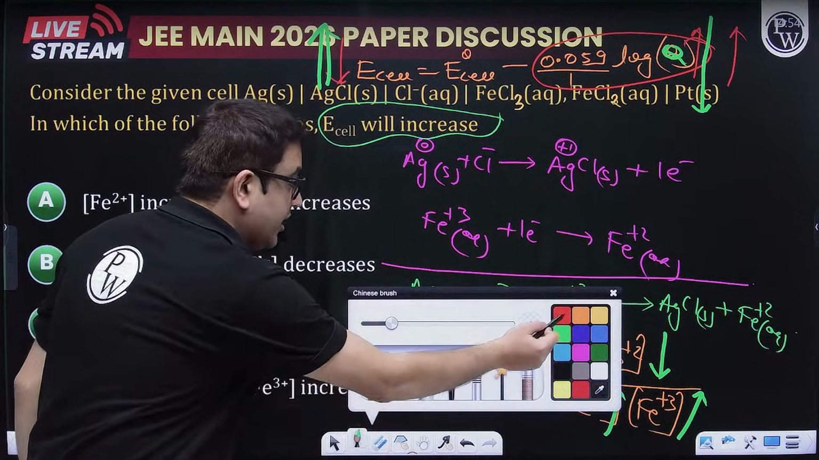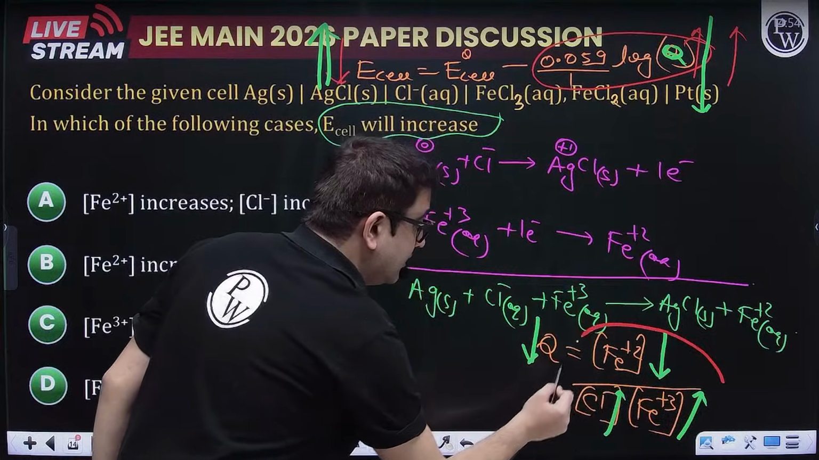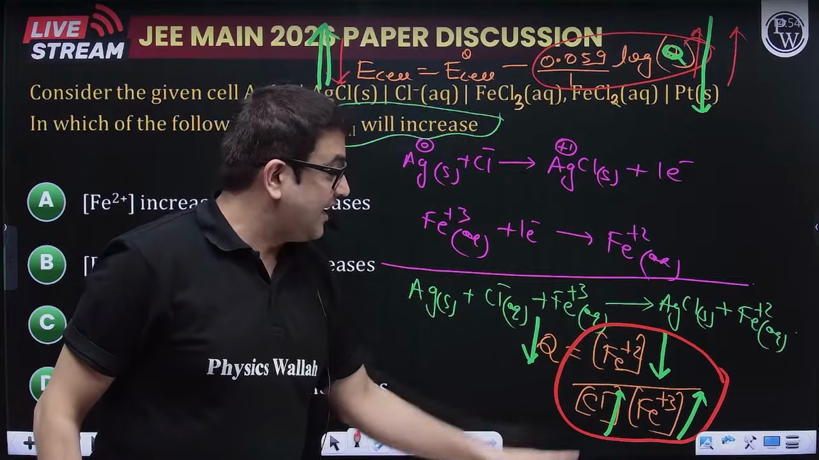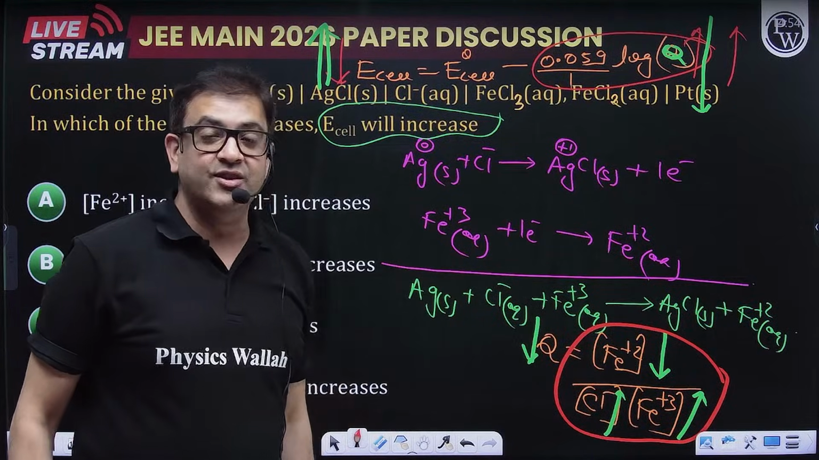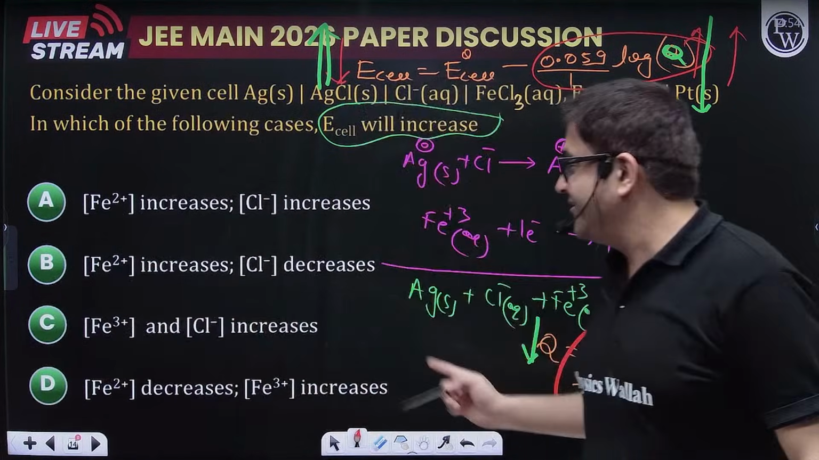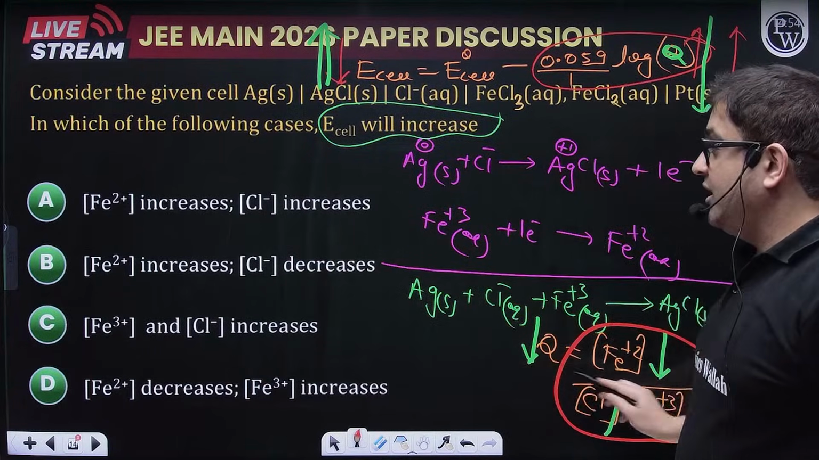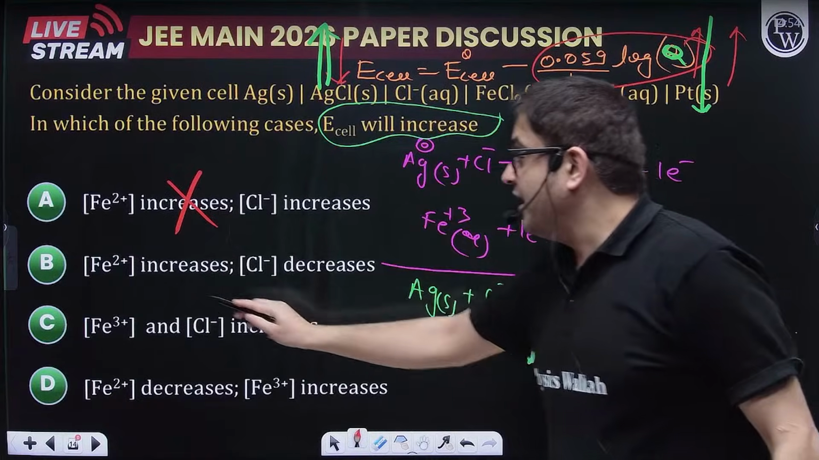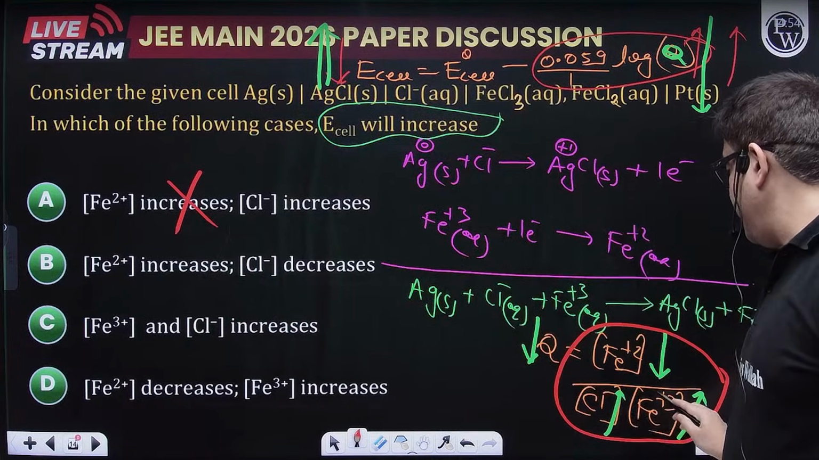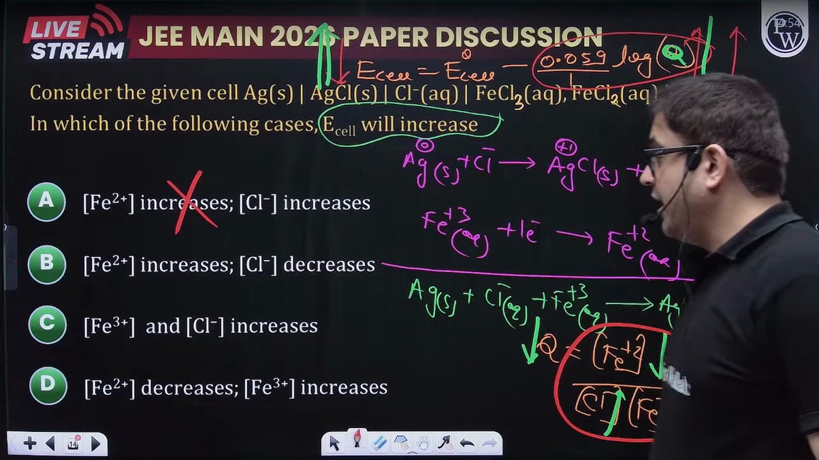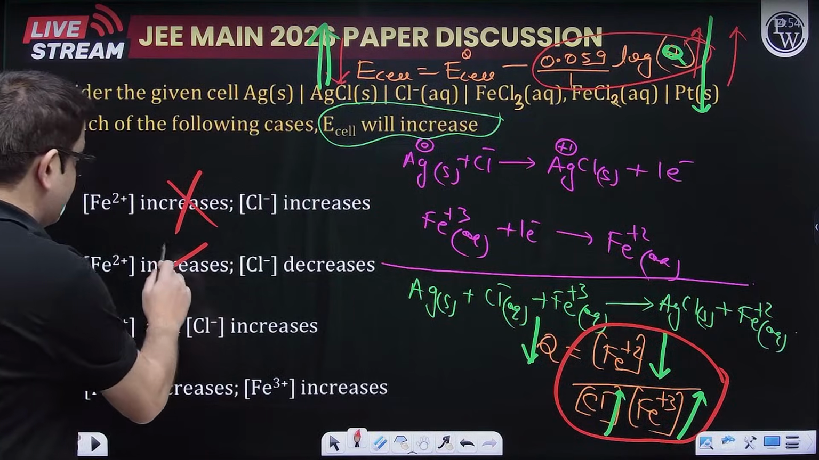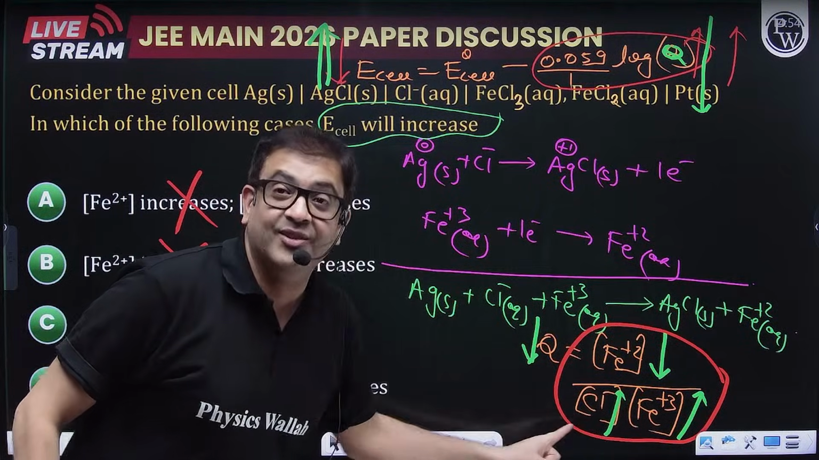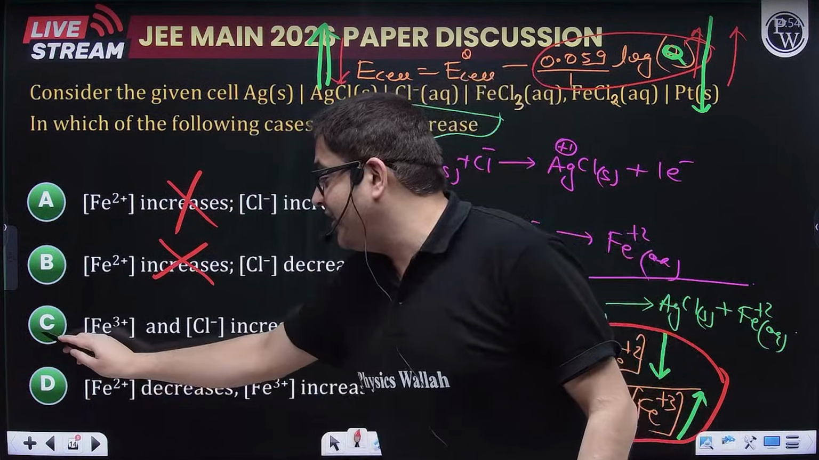So your answer is here. The concentration of these two species should increase and the concentration of this ferrous ion should decrease. Let us check the options. Fe plus 2 increases. No, Fe plus 2 should decrease. I hope it is clear. Fe plus 2 and chloride, Fe plus 2 increase, okay, also increase, so go on. Fe plus 3 and Cl minus increase. Yes, so option 3. I hope everybody got it.